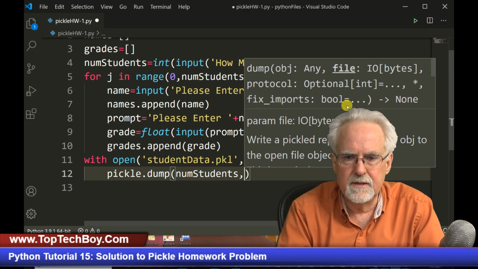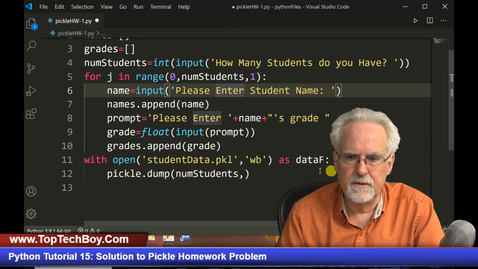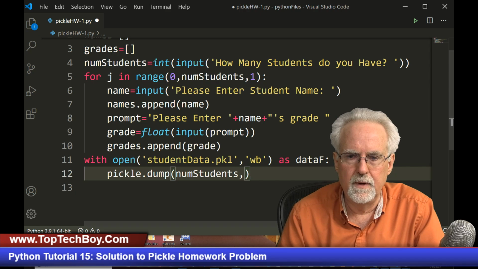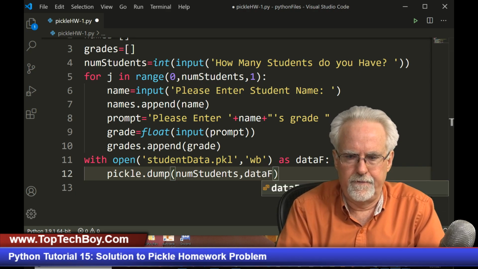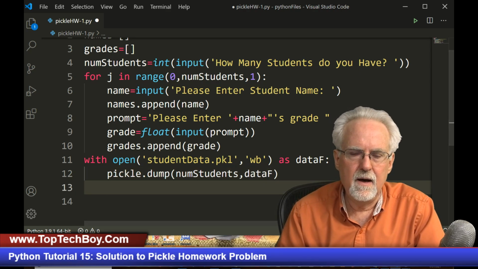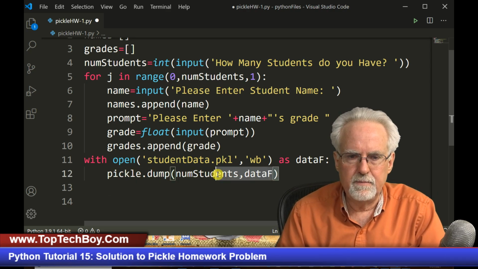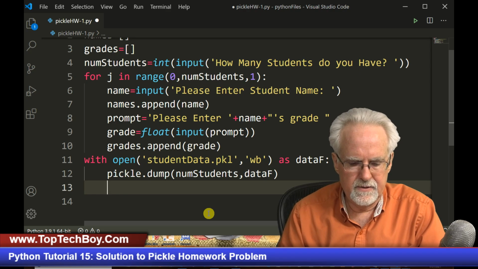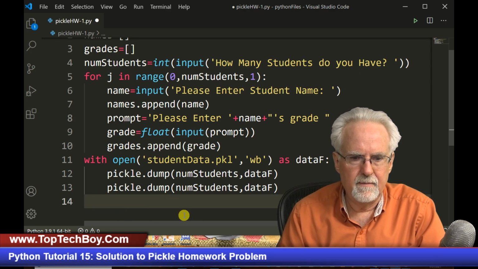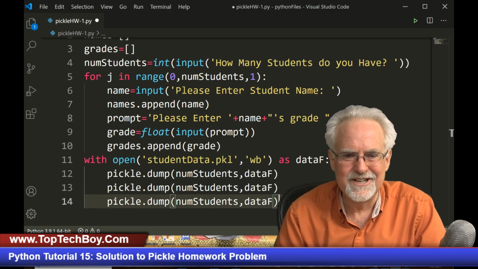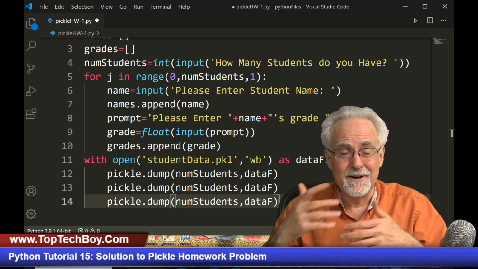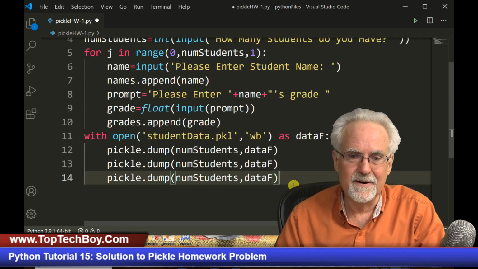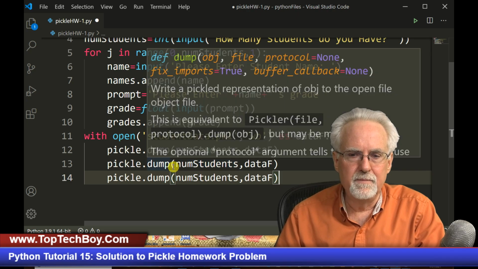And then that is going to go to data F. All right, and now we're just going to copy this and paste it twice. This makes things a lot faster. So now I'm going to Control V, and I'm going to Control V unless you have an error, and then you're just copying and pasting your error. So I'm going to dump num students.